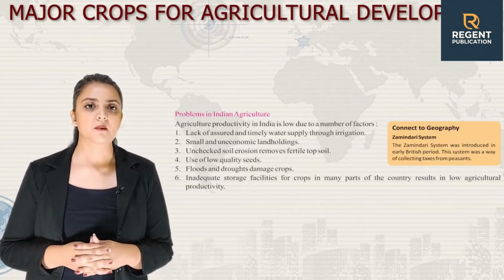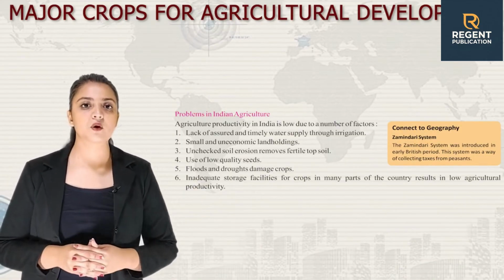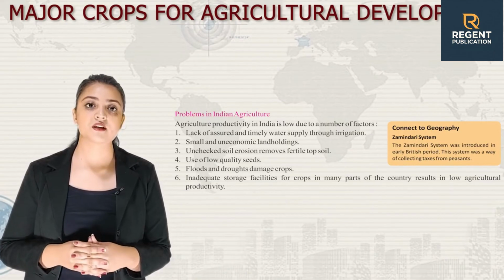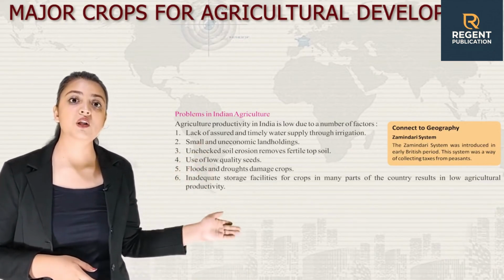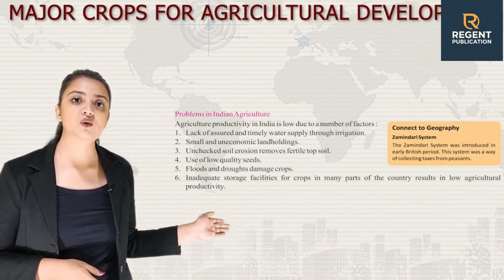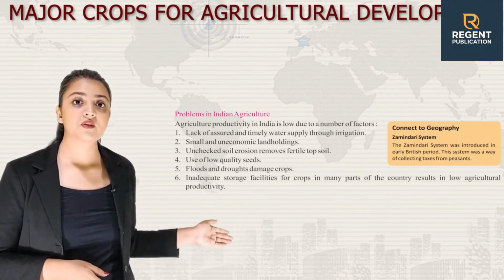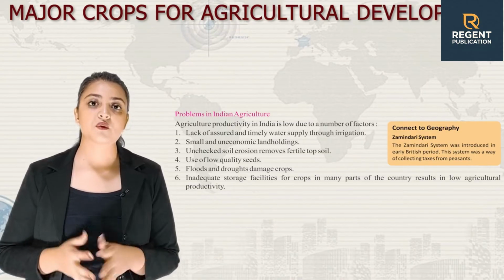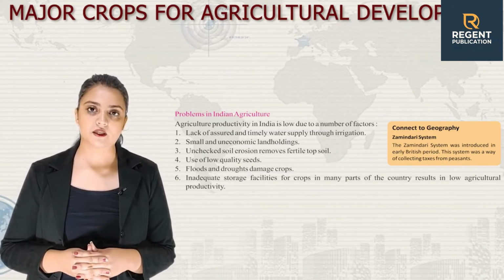Now, let's talk about problems in Indian agriculture. Agricultural productivity in India is low due to a number of factors. First, lack of assured and timely water supply through irrigation, small and uneconomic land holdings, unchecked soil erosion that removes fertile topsoil, use of low quality seeds, floods and drought that damage crops, and inadequate storage facilities for crops in many parts of the country result in low agricultural productivity.